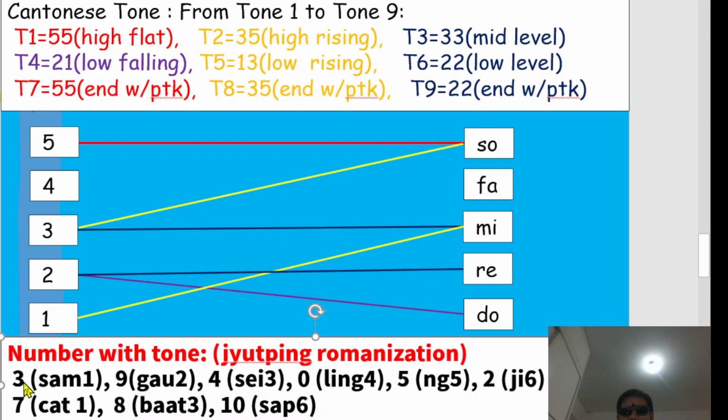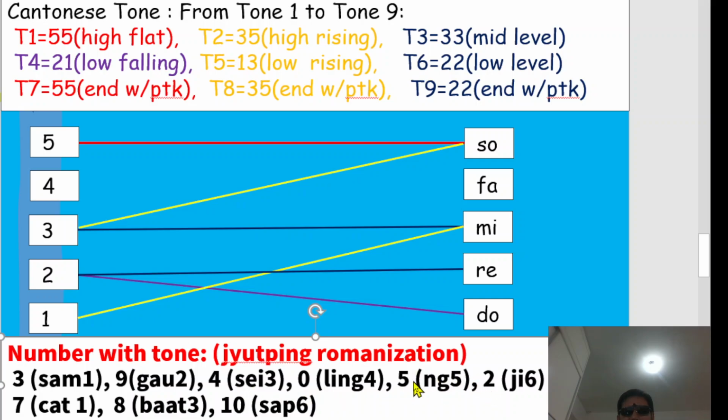You may follow me. In the bottom here, number with tone is shown in Yuping romanization.